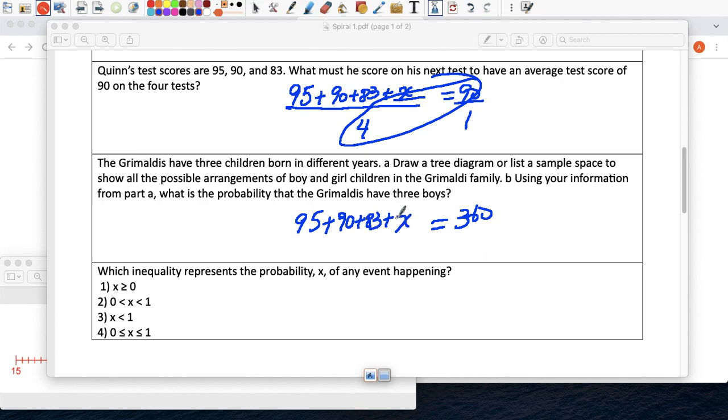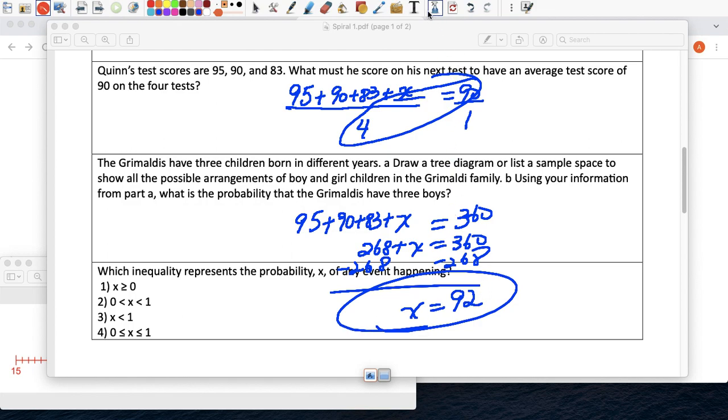So think about it. What do we have so far? Let me add those up. We have 95 plus 90 plus 83 equals 268 plus x equals 360. Since we're doing equations anyway, we're going to do minus 268 minus 268. So x, or his test, has to be 92. So on the last test, as long as he gets 92, he'll get his average of 90.